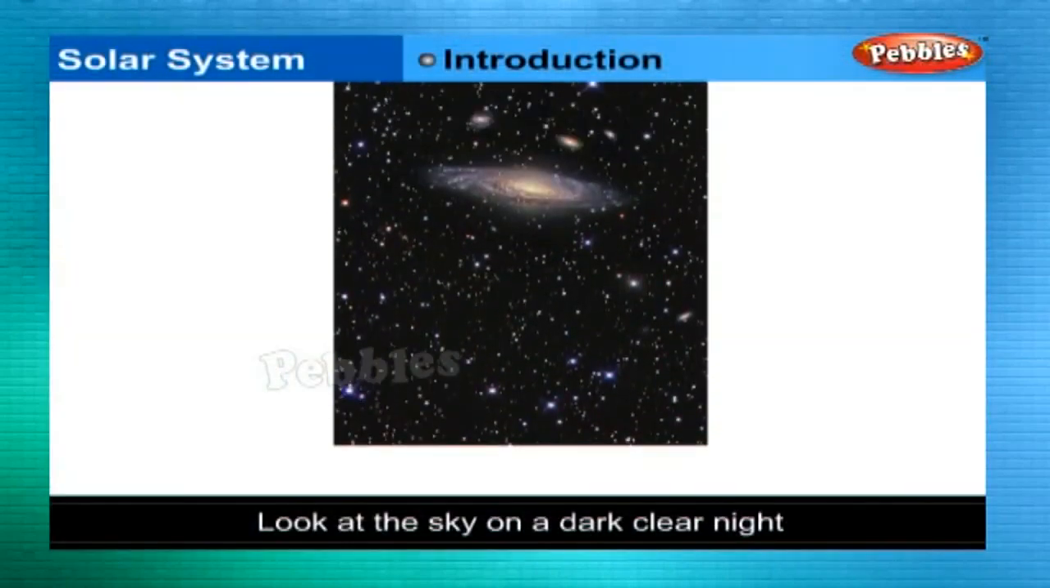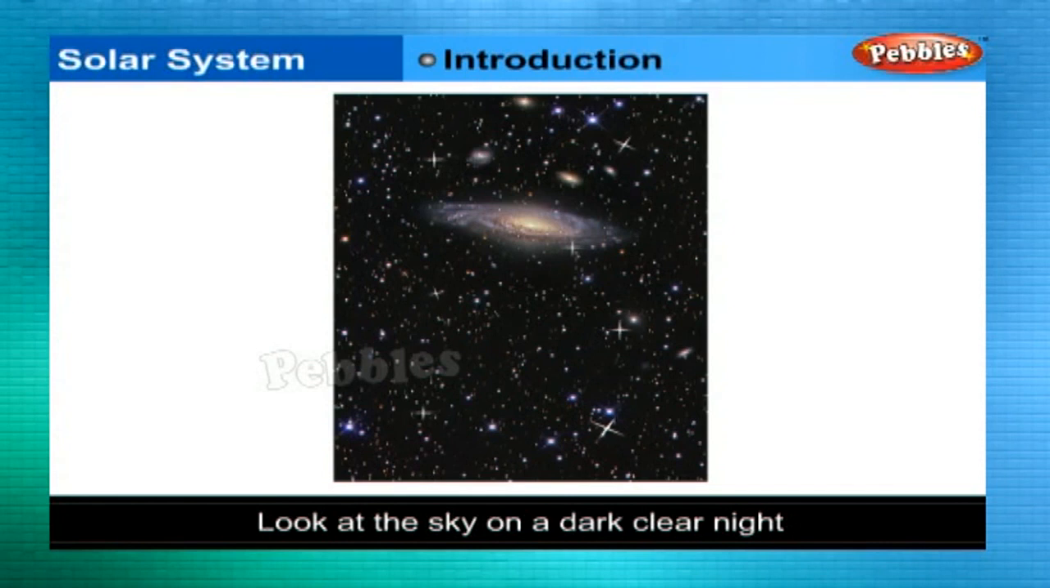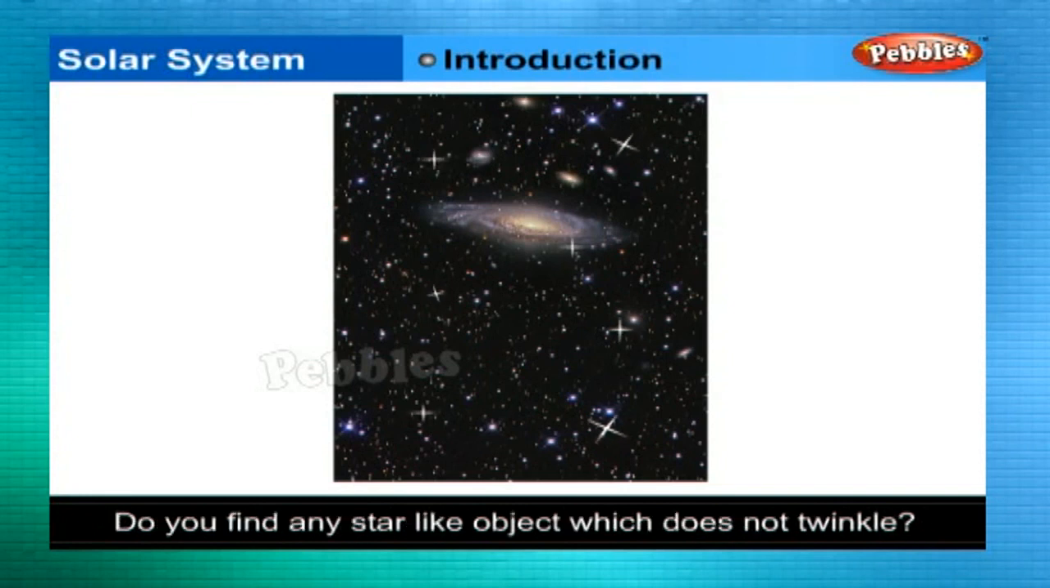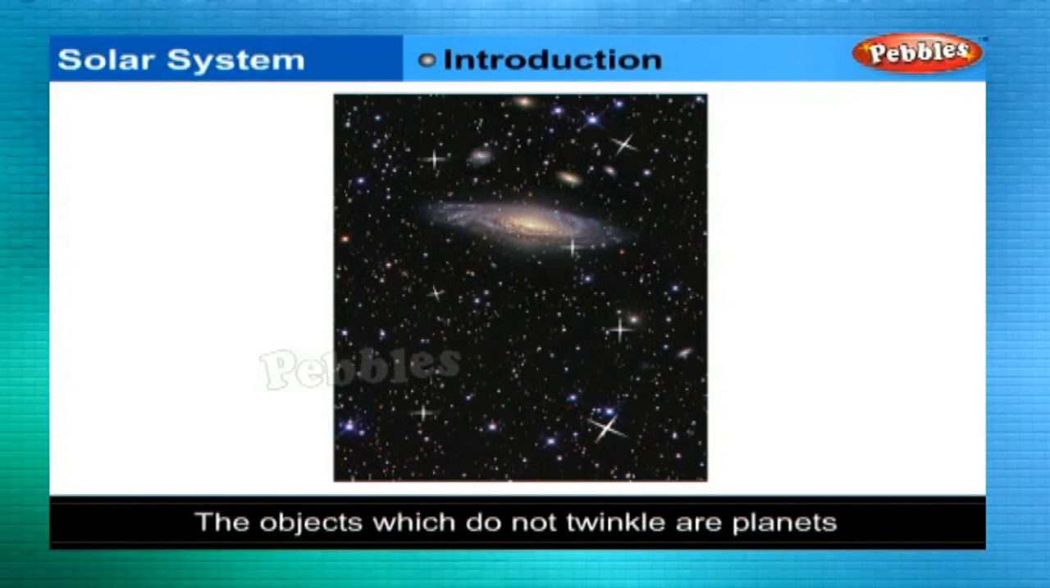Look at the sky on a dark, clear night. You see the entire sky dotted with countless stars, some bright and some not so bright. Observe them carefully. Do all of them appear to twinkle? Do you find any star-like object which does not twinkle? The objects which do not twinkle are planets.